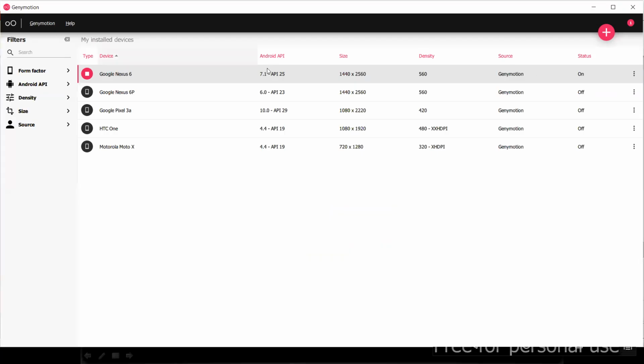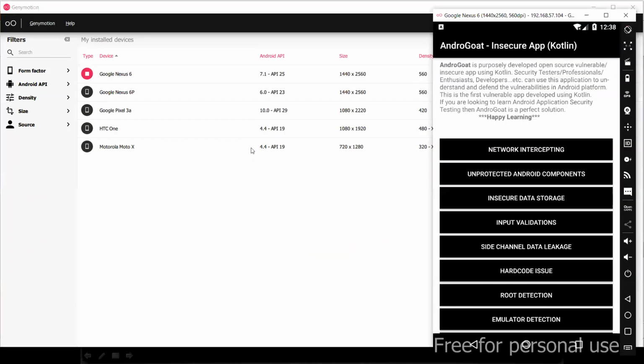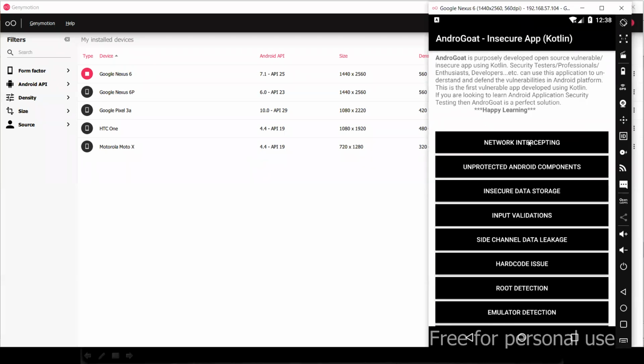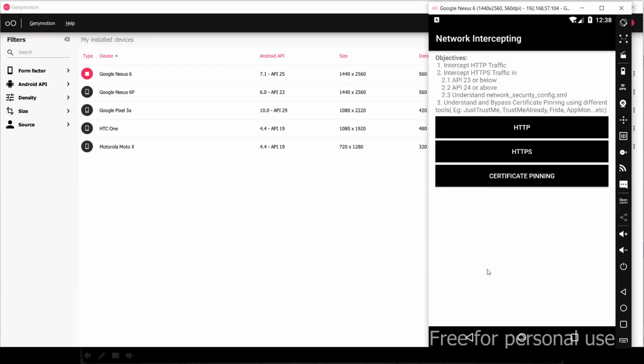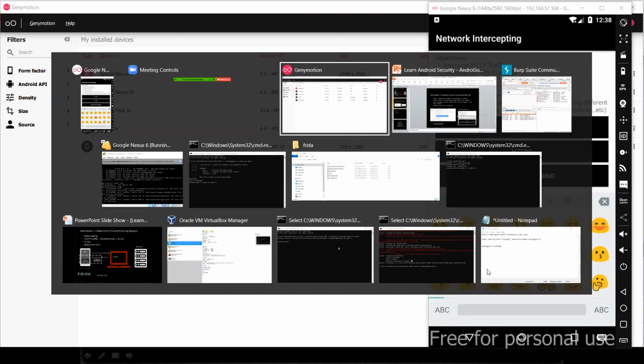Before this session, I have already installed my proxy certificate in the device. But my device is not going to trust the proxy certificates.